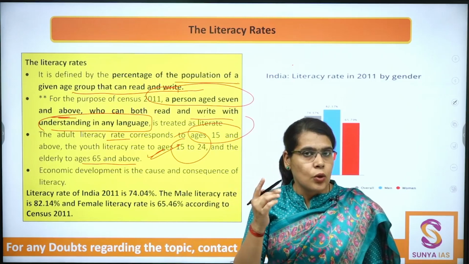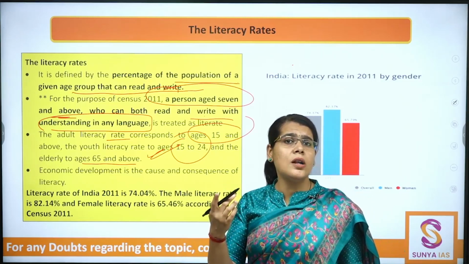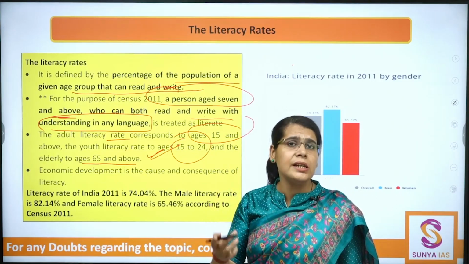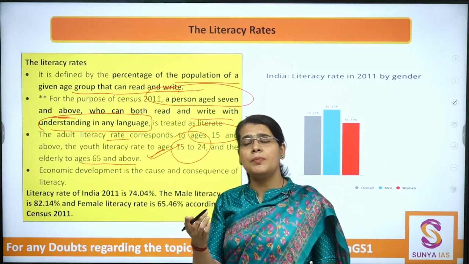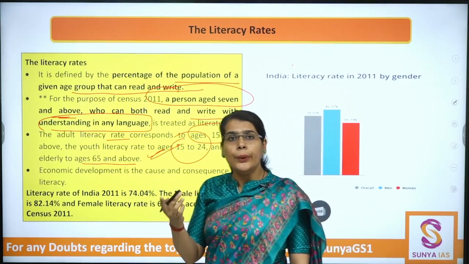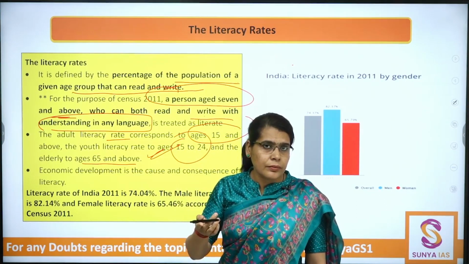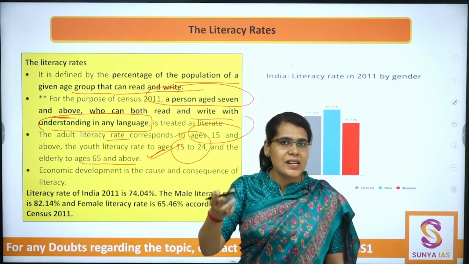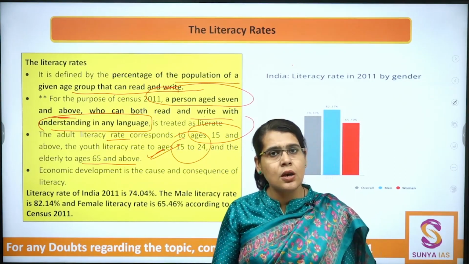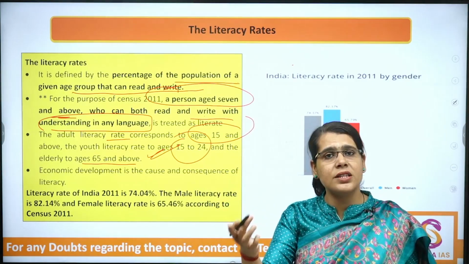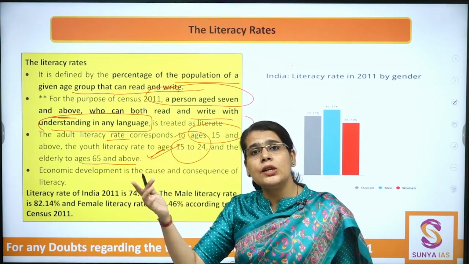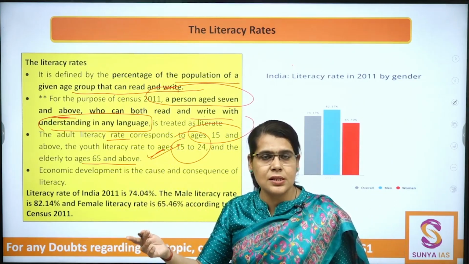Hence literacy rates alone cannot be a substantial indicator of whether a region or a country also has good, quality and equitable education. I hope this is clear to you.